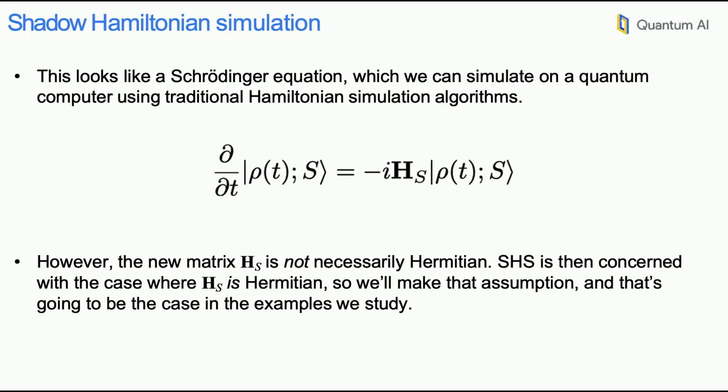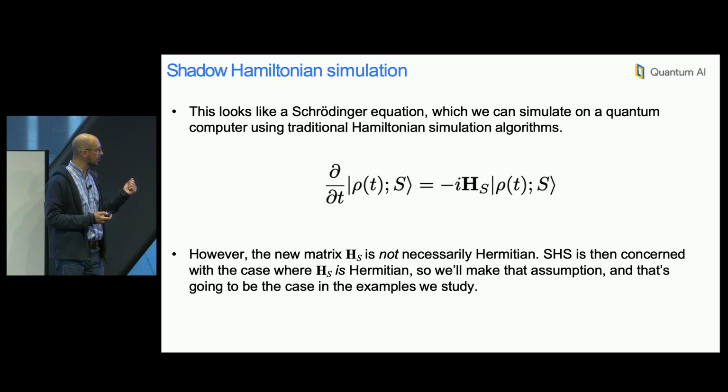Ideally, we would like to simulate this Schrödinger equation using traditional Hamiltonian simulation on a quantum computer. But this matrix boldface H is not necessarily Hermitian all the time. So the evolution that you have there is not necessarily unitary. Shadow Hamiltonian simulation is actually concerned with the case where this boldface H is Hermitian. So we are going to make that assumption and explain a bit when that arises. And that's going to be the case in the examples that we study later.